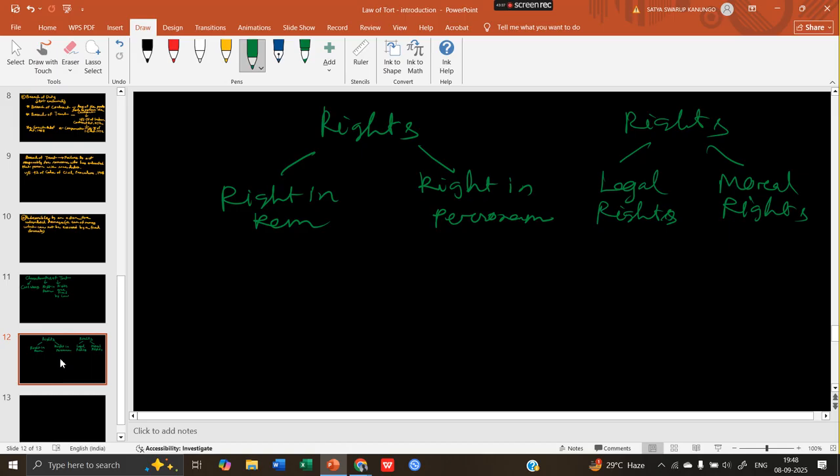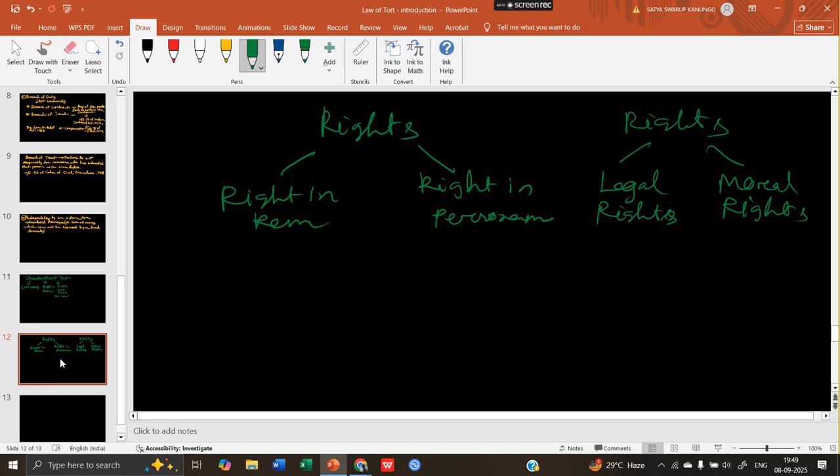If you do not pay anything to a beggar, no case will be instituted, no action will be instituted against you. But to ride on the left side of the road, it is not a moral right. If you are walking on the right side or left side, that doesn't matter morally. This is not moral, or if you are walking on the right side, this is also not immoral. But that is a legal right. If you are riding on the wrong side of the road, then an action can be taken against you.